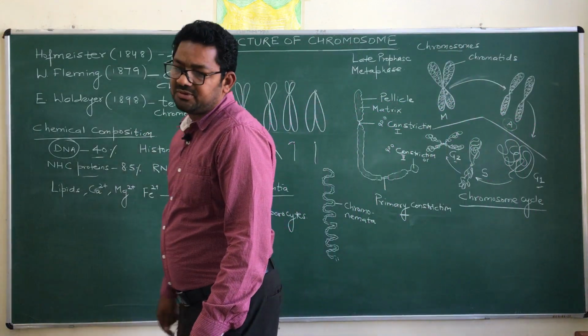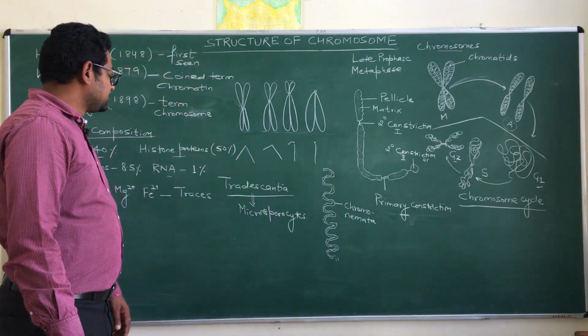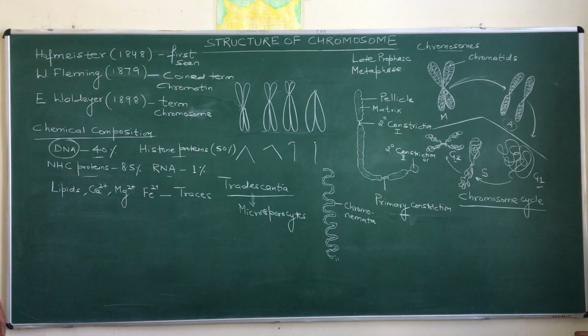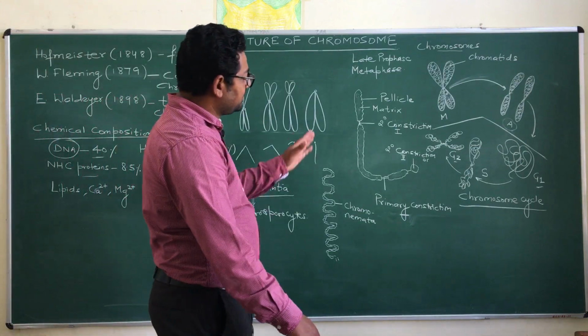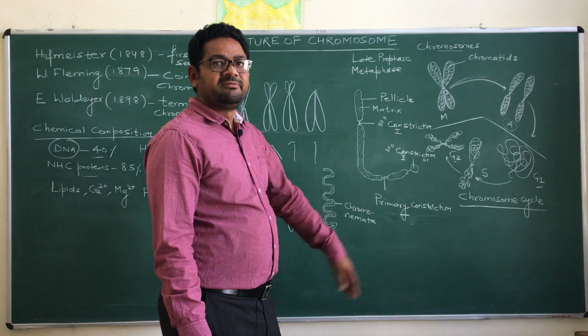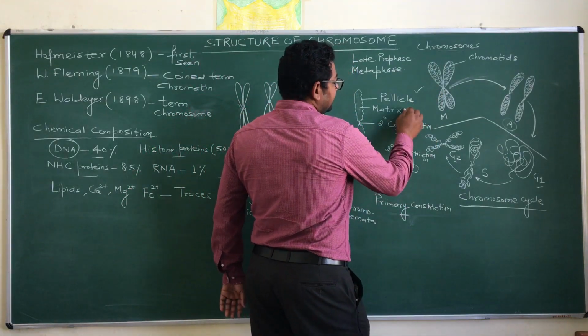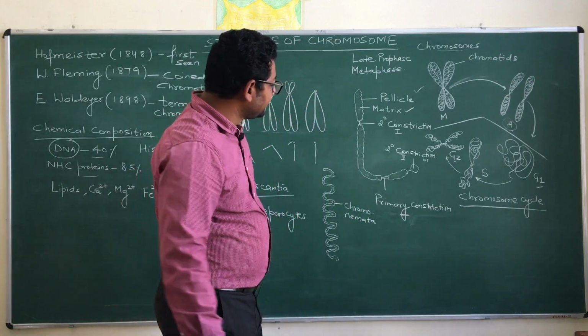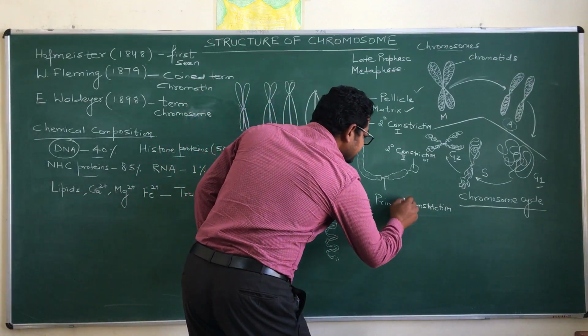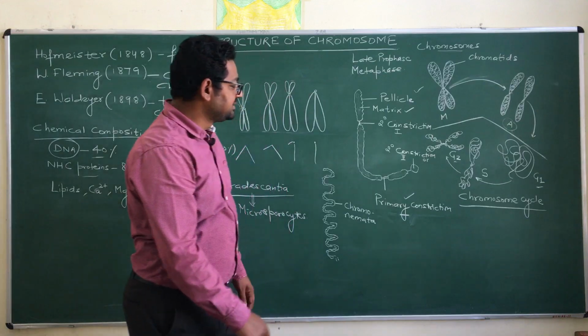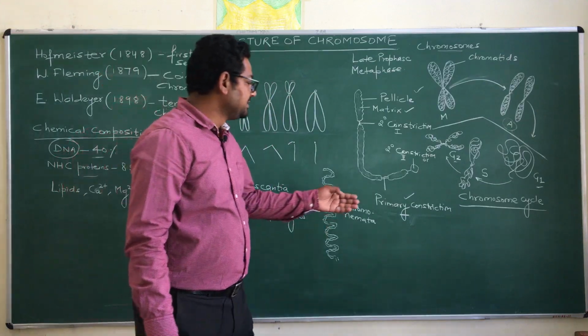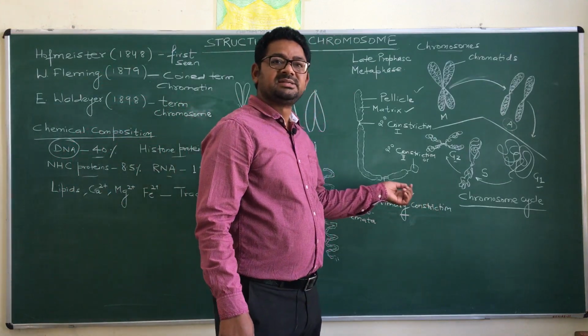After that, come on to the structure or the ultrastructure of this chromosome. If you are talking about the ultrastructure, a typical chromosome has various parts, and these are the pellicle and another one, the matrix. After that there are the constrictions, and these constrictions are classified into two types, the primary constriction and the secondary constriction.